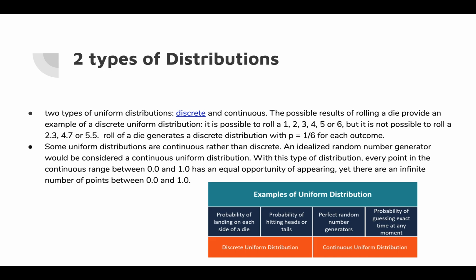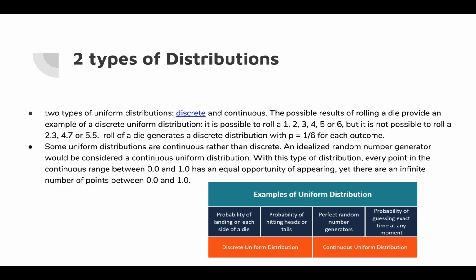Some uniform distributions are actually considered continuous rather than discrete. A continuous distribution can be considered an idealized random number generator because this type of distribution has a continuous range from any range you give it. If you give it 0.0 to 1, you're not only dealing with 0.1, 0.2, 0.3, all the way to 1.0, you're dealing with 0.022, 0.122. You have infinite amounts of numbers when you have a continuous range.